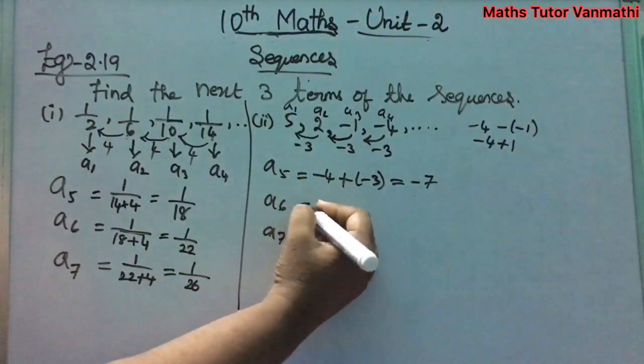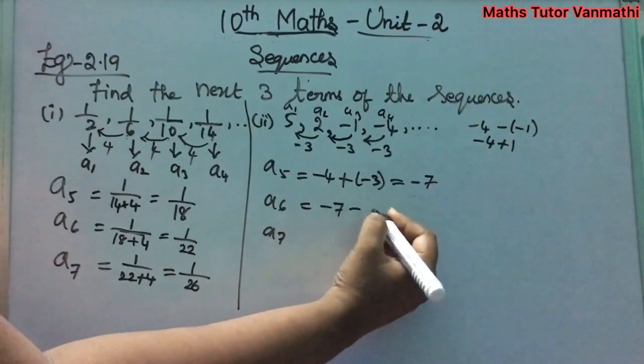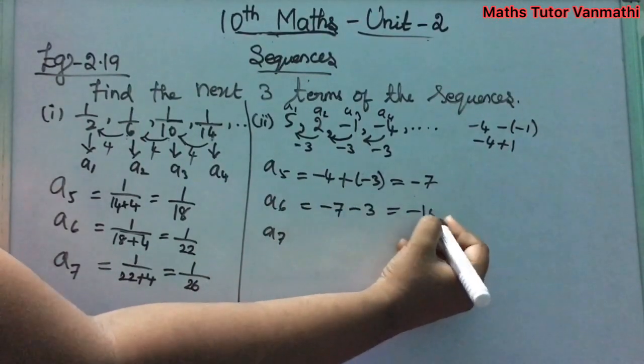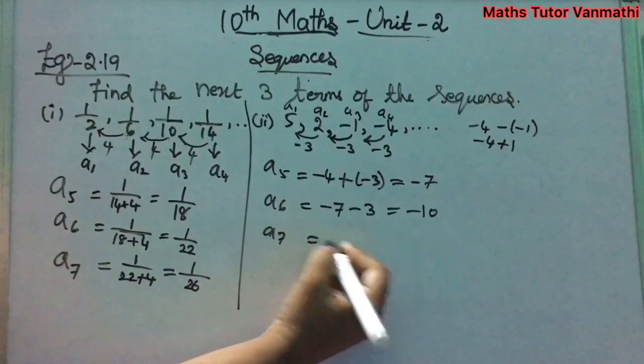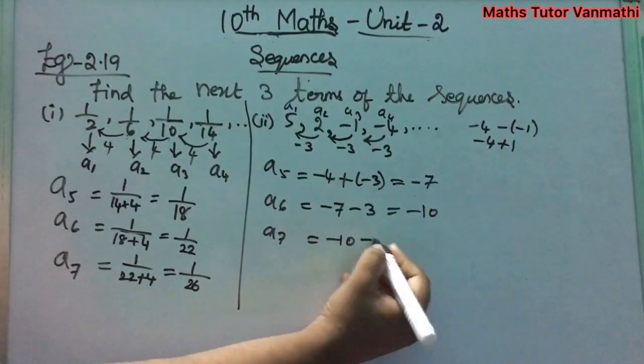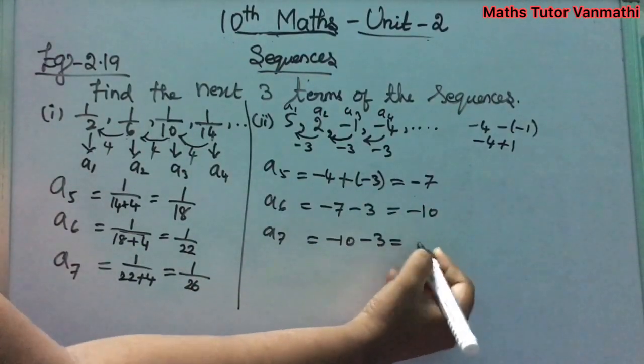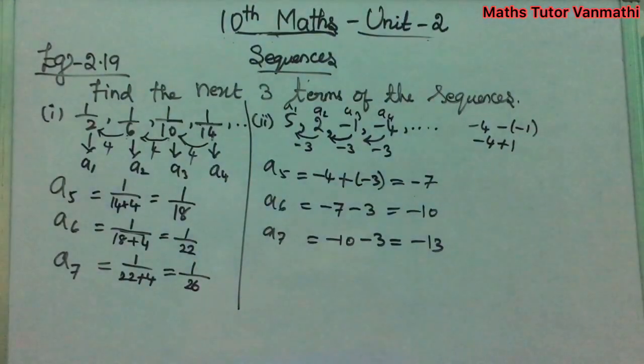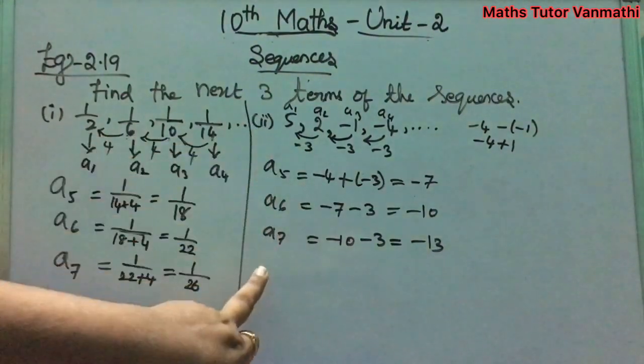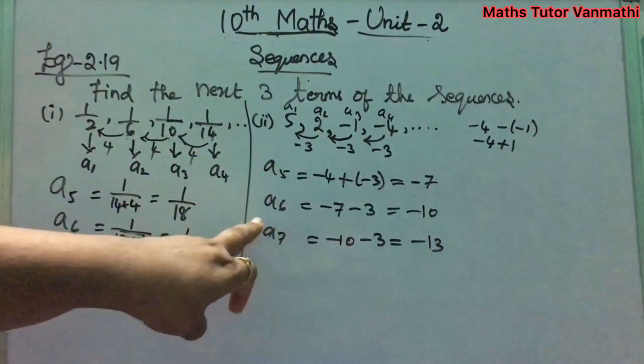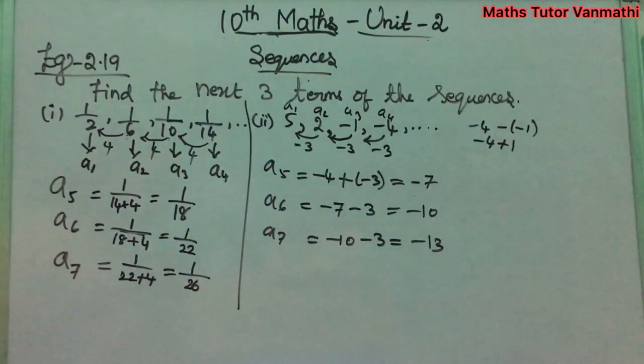Clear? Next again minus 7 minus 3, you will get minus 10. Next take this minus 10, minus 10 minus 3, you will get minus 13. Clear? So these were the answers A5, A6, A7 for subdivision 2.